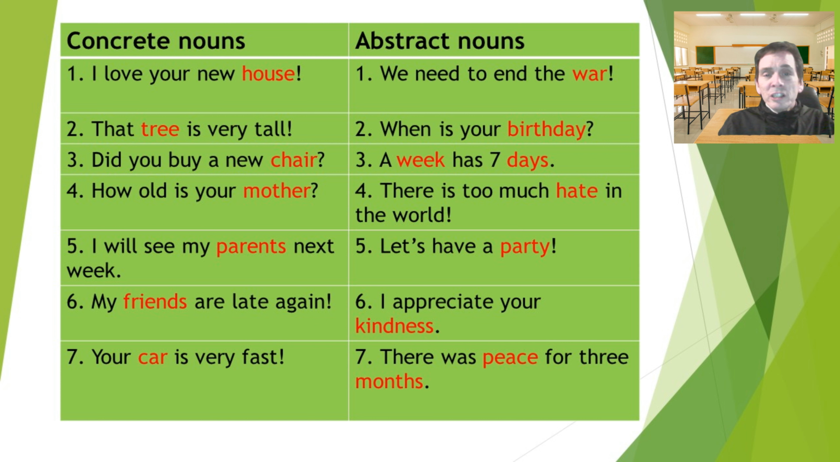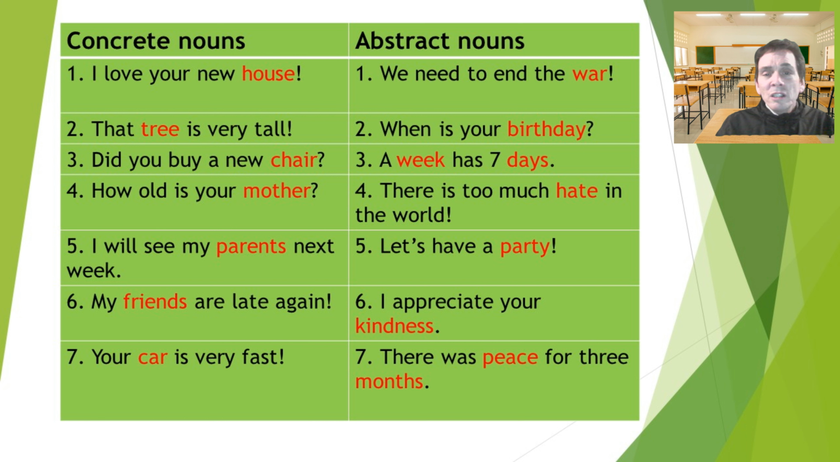Now, abstract nouns are a little bit different. Number 1, we need to end the war. Number 2, when is your birthday? Number 3, a week has 7 days. Number 4, there is too much hate in the world. Number 5, let's have a party. Number 6, I appreciate your kindness. Number 7, there was peace for 3 months.